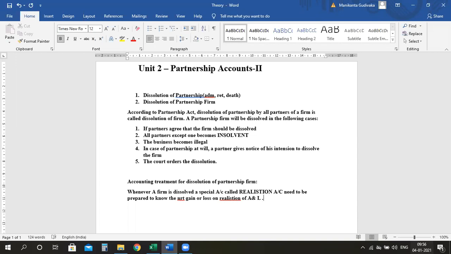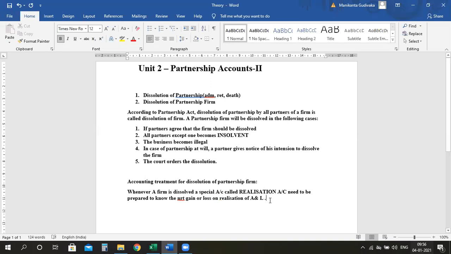Now, first of all, what is the meaning of this sentence? Guys, understand. I told you dissolution of partnership firm means you are closing down your business. Now, whenever you are closing down your business, whatever assets and liabilities you have in your balance sheet, they should become zero.